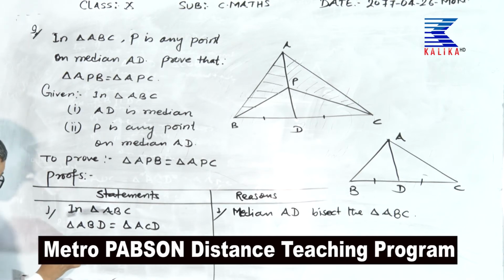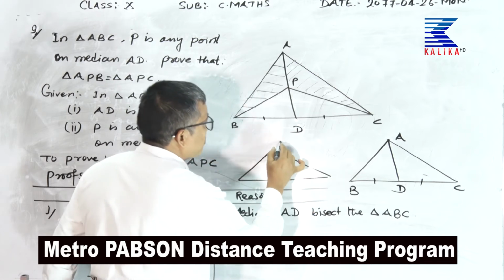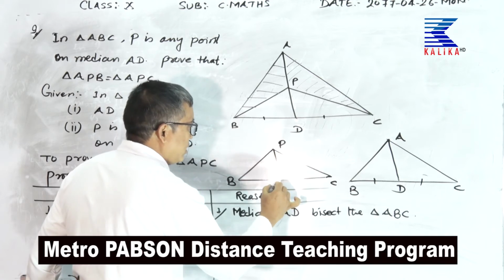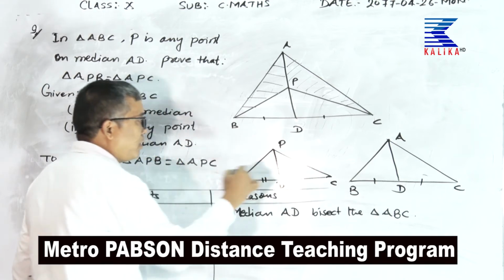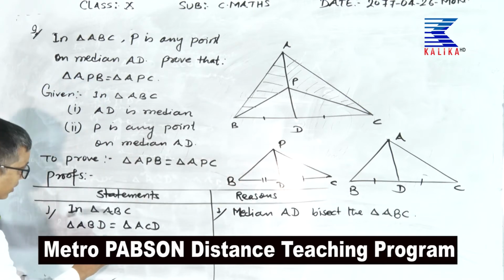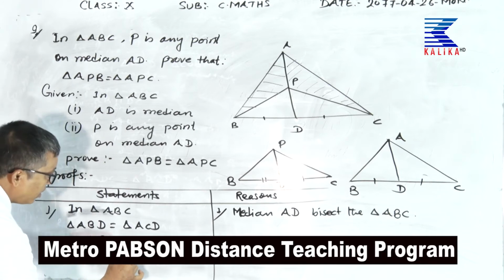Number 2. Look here, in triangle BPC, this is P, this is B, this is C, this is D. In triangle BPC, PD is the median. Triangle BPD is equal to triangle PDC.